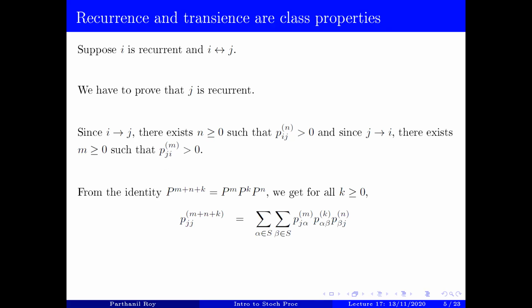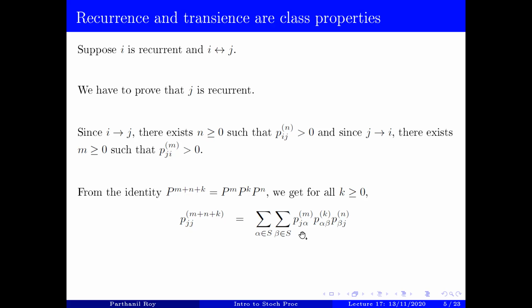Now use the identity P^(m+n+k) equals P^m times P^k times P^n. If you use this identity, we get that for all non-negative integers k, P_jj^(m+n+k) would look like this double sum.